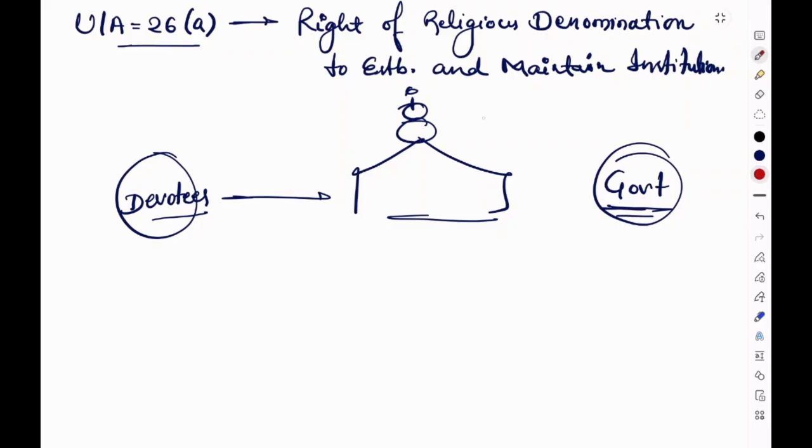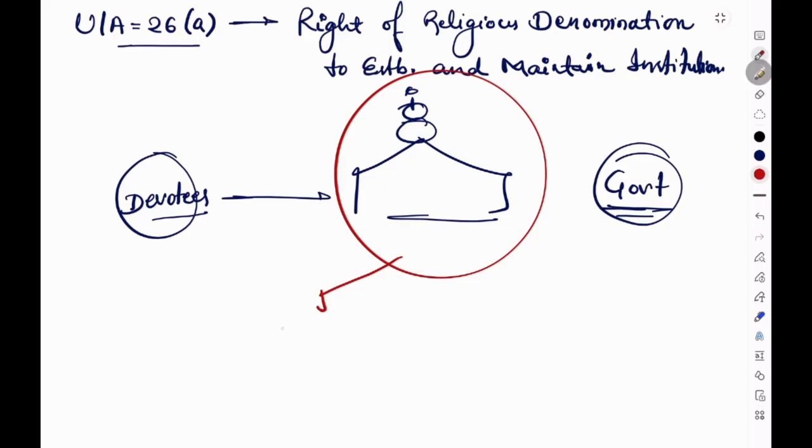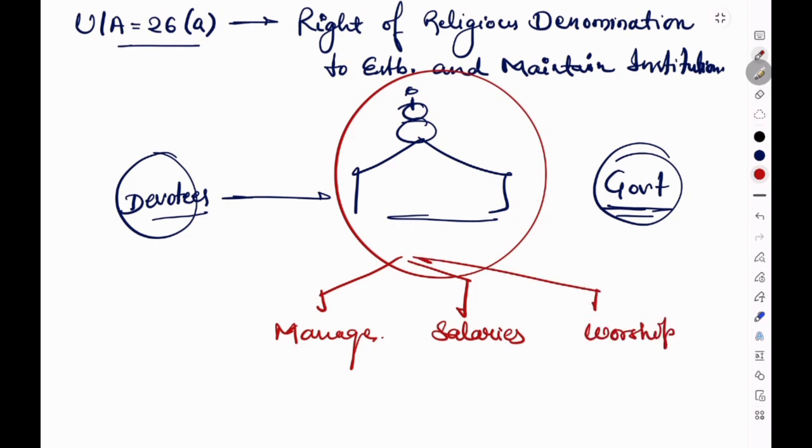And what does maintain institution mean? Creating an institution is only the beginning. What happens after the construction? Someone must manage it. Someone must pay the salaries, someone must conduct the worship, someone must maintain the building. That is where the second part comes in: the right to maintain institutions.